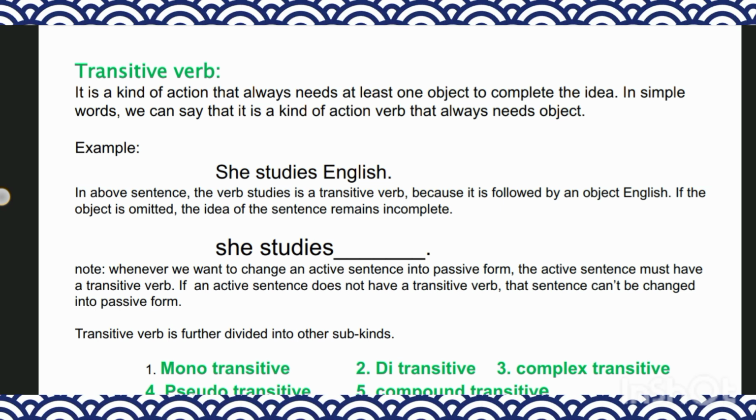If the object is omitted, the idea of the sentence remains incomplete. Whenever you remove the object from the sentence, the idea of your example is incomplete.